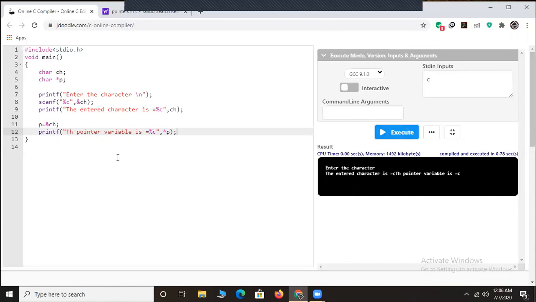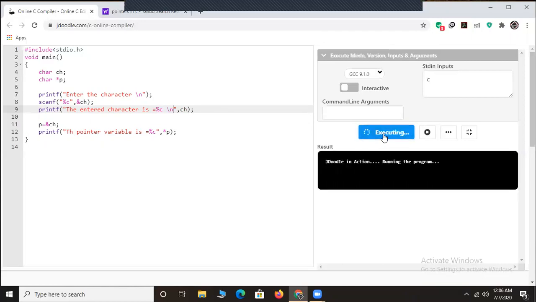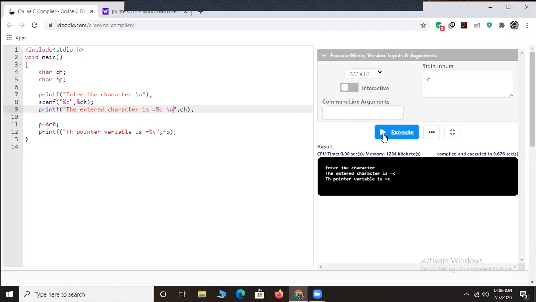Now, I'm so sorry. I have declared a newline character here. Execute the program, friends. Now you can clearly observe here, I have entered the character as C. You can see here the entered character is C, and the pointer variable is C.